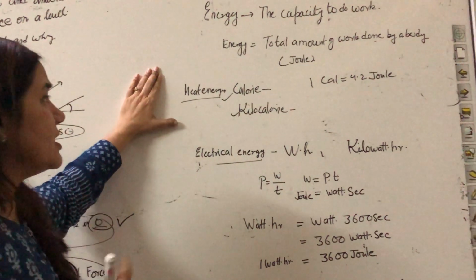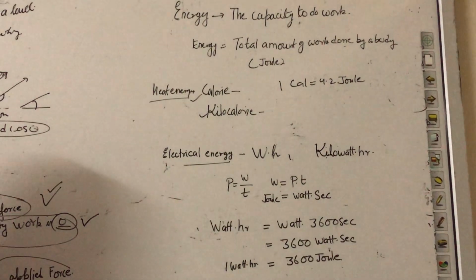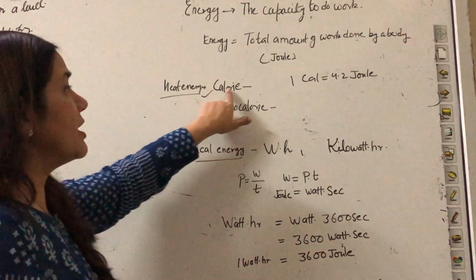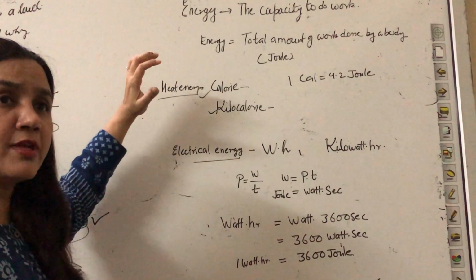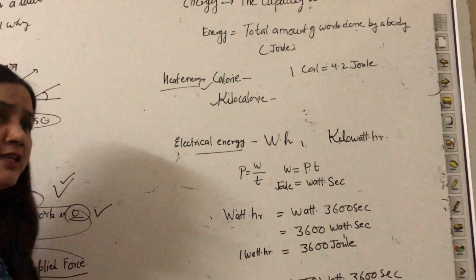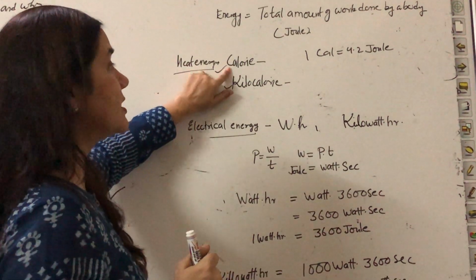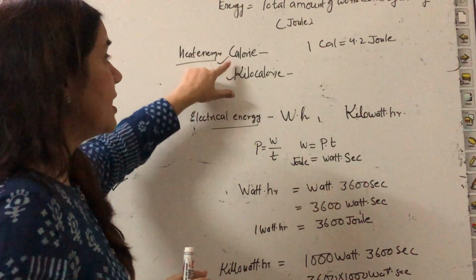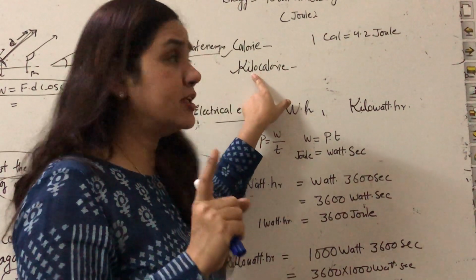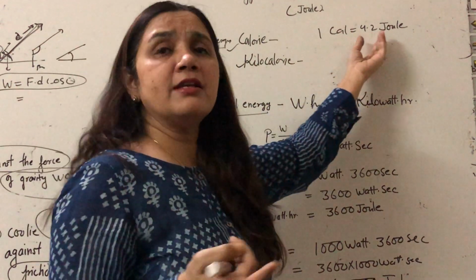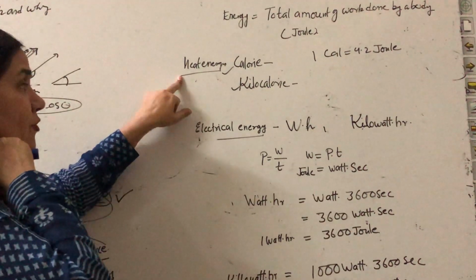Some more forms of energy, a very common form is heat energy. When you discuss heat energy, you will never use the unit joule. You will use the term calories. Suppose you are getting some healthy food, and you get this much calorie. So you will use the terms calories and kilocalories. How will you define calories and kilocalorie? This I will explain in the chapter of heat. And I know that 1 calorie is equal to 4.2 joule. So heat energy is a form of energy.